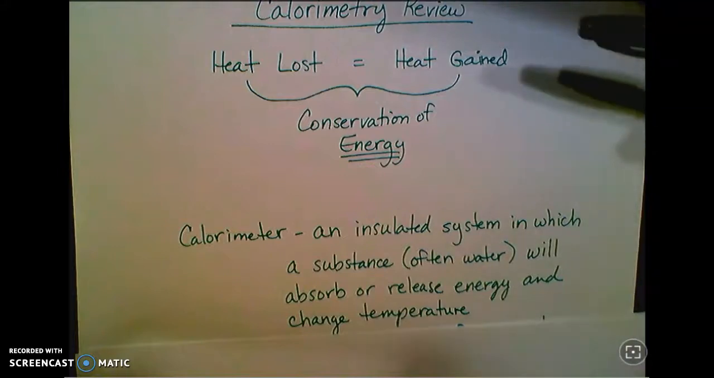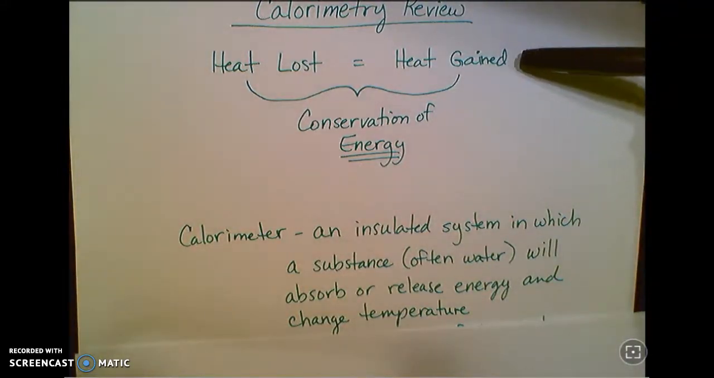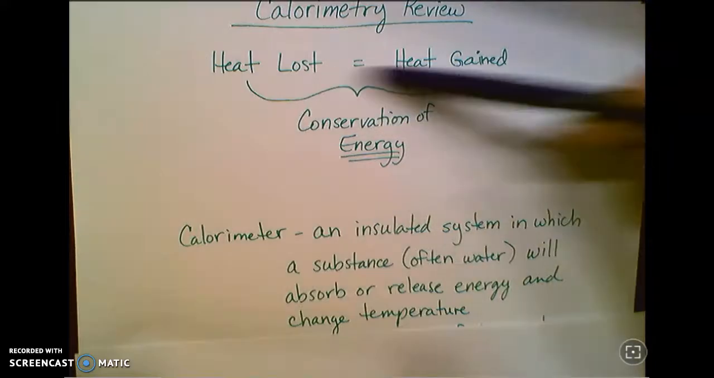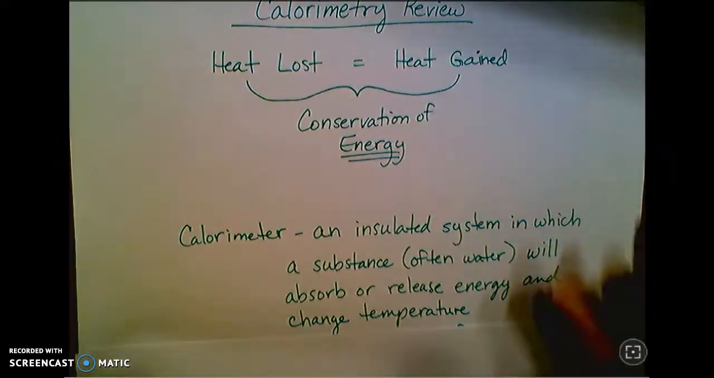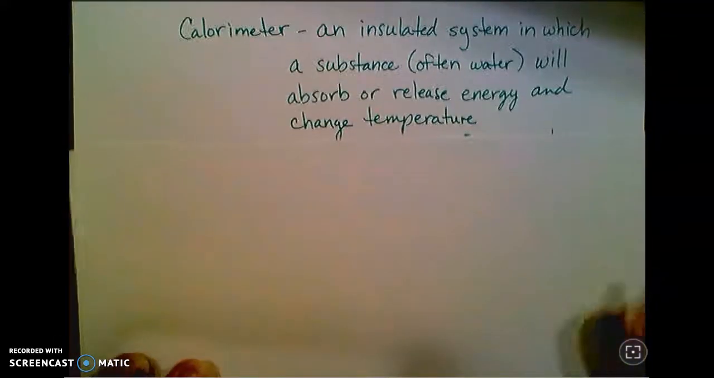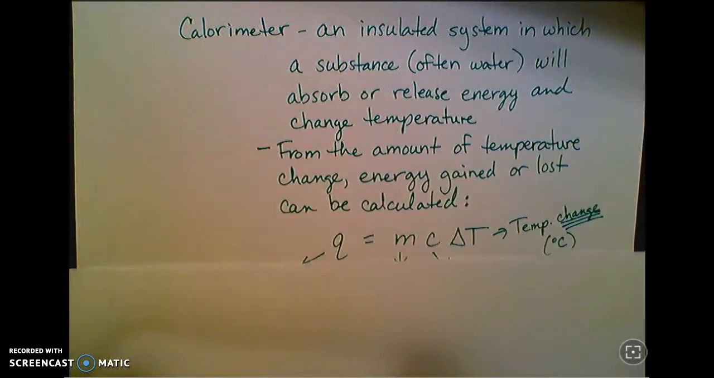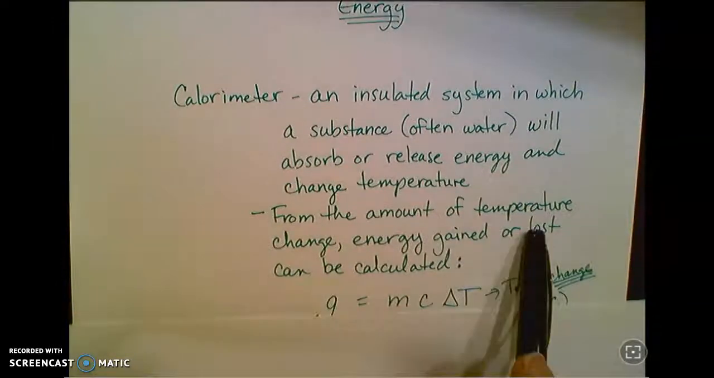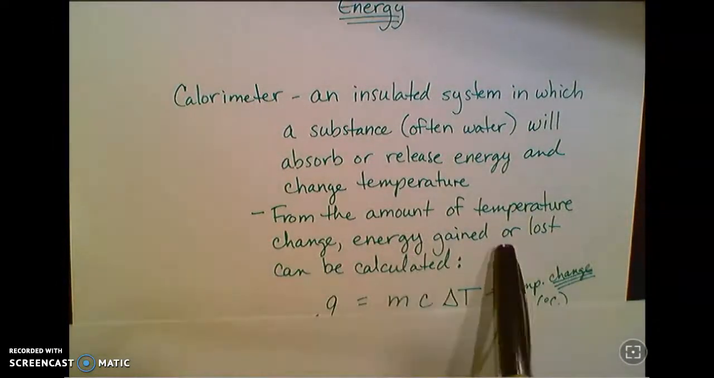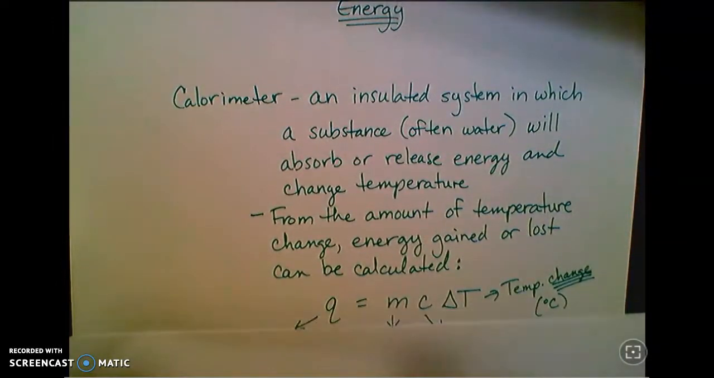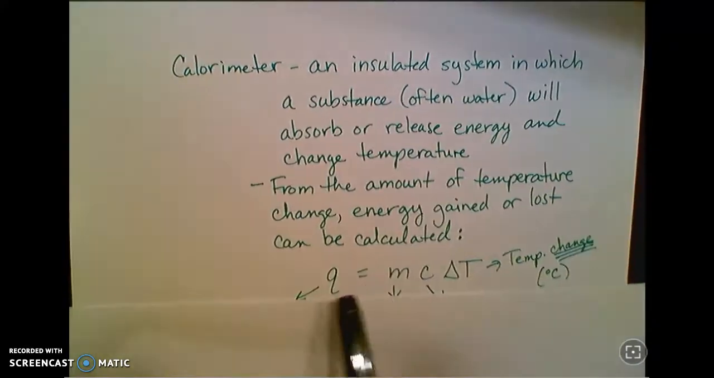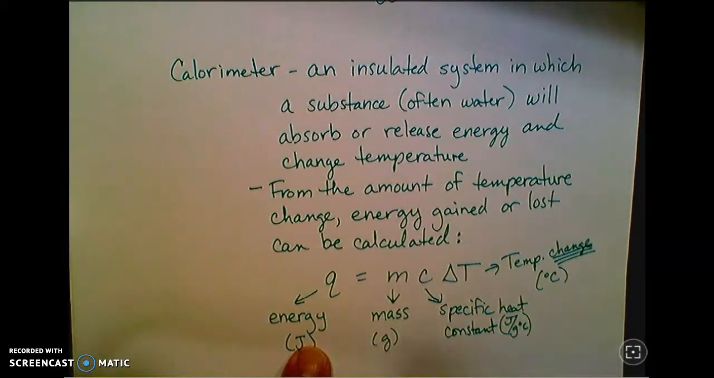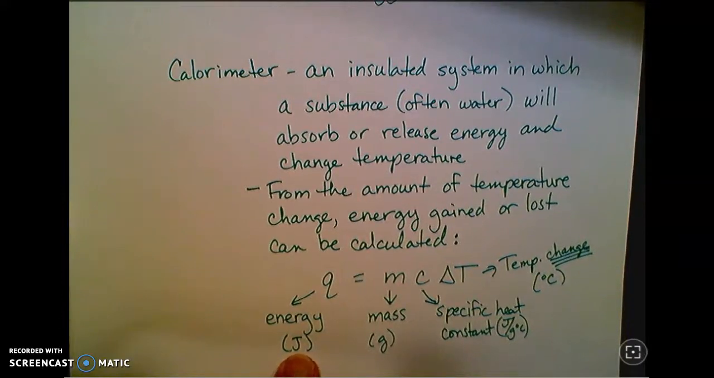And then I can figure out exactly the amount of energy that the water gained or lost by using math, using this equation here that we're going to get to, Q equals MC delta T. So from that amount of temperature change, energy gained or lost can be calculated. And hopefully you remember this equation. Q is energy, and the energy is going to be measured in joules. That's what the J stands for.